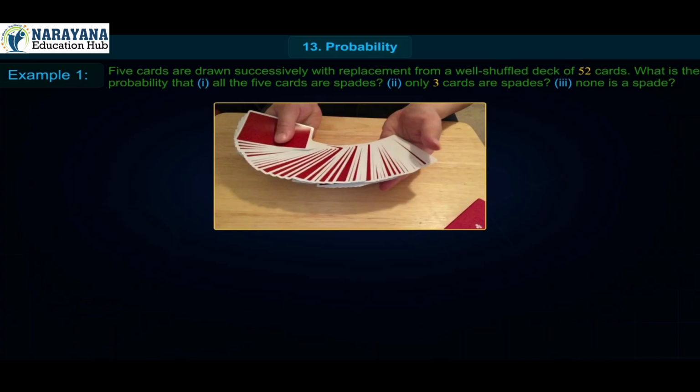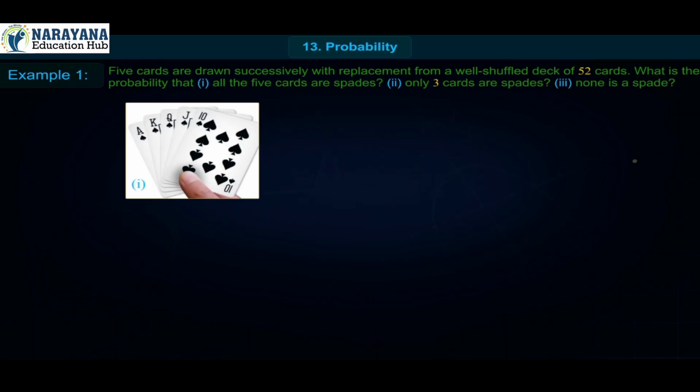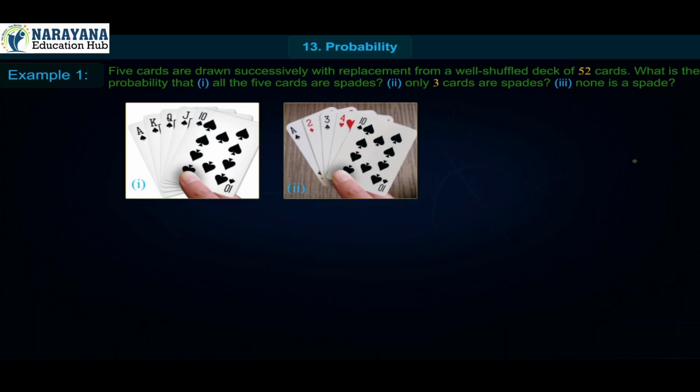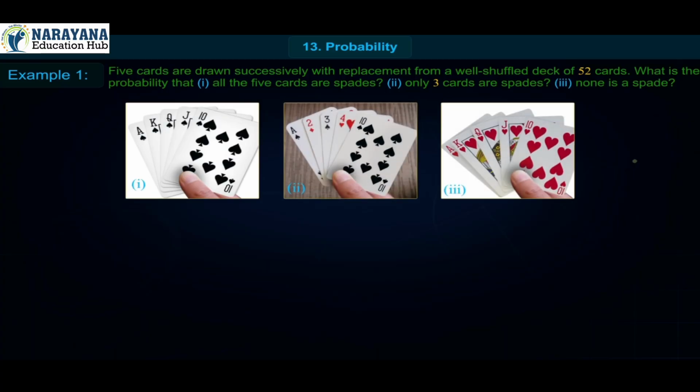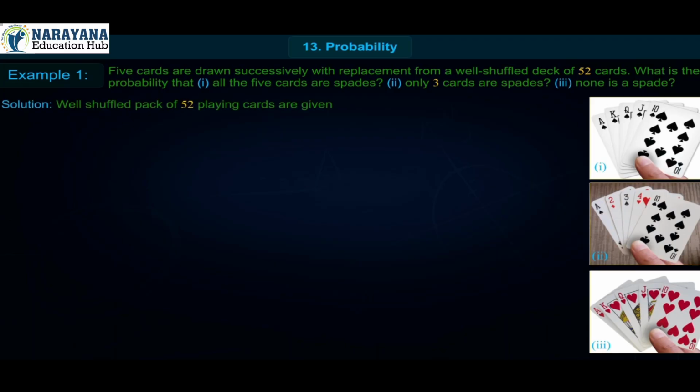Example 1. 5 cards are drawn successively with replacement from a well-shuffled deck of 52 cards. What is the probability that 1. All the 5 cards are spades, 2. Only 3 cards are spades, 3. None is a spade? Solution.